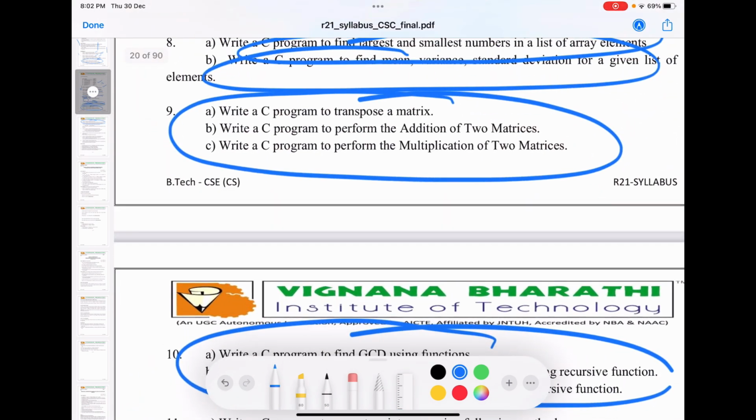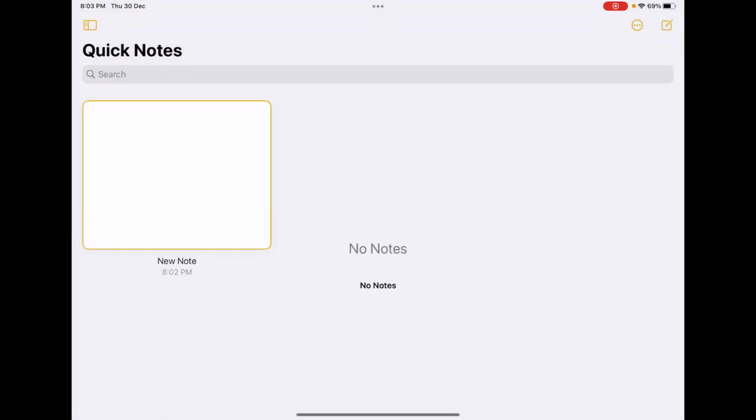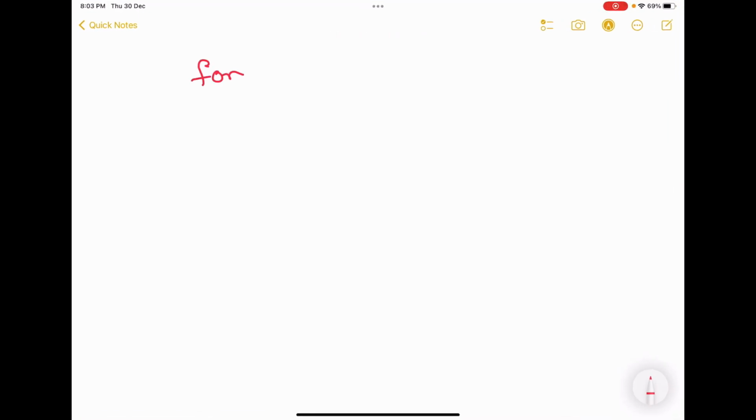So if in case you don't understand for loop, you'll understand nothing more. That is the reason I'm taking this topic again and again and again. I know you people may be feeling irritated, but I'm really sorry. But this is the last for loop video. I want you people to understand. Okay, this is the last for loop video.